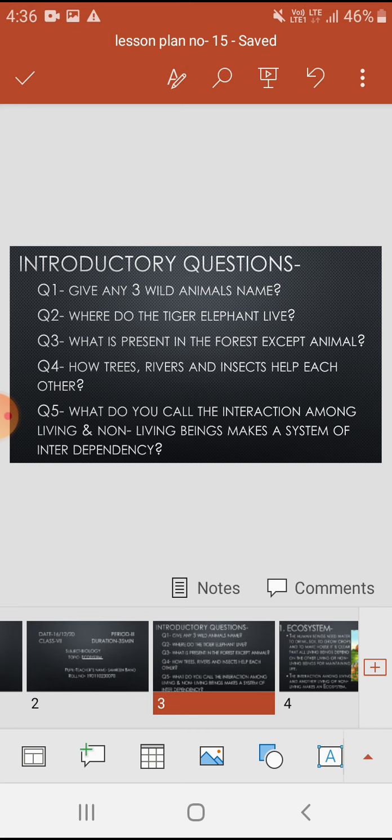In the forest, trees, herbs, insects, and rivers are present. How do trees, rivers, and insects help each other? Trees give oxygen to insects and river gives clean water. What do you call the interaction among living and non-living beings that makes a system of interdependency?